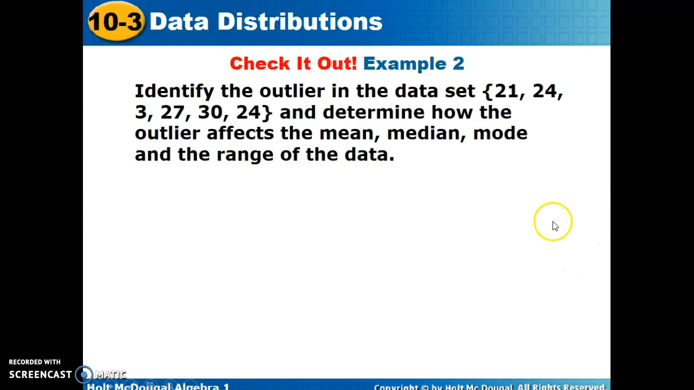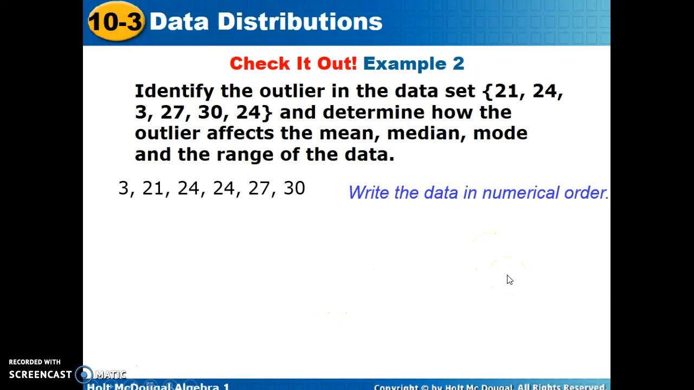Check it out. Example 2. Want to do the same thing. Identify mean, median, and mode. Identify the outlier and compare with and without that outlier. So putting our data into numerical order, we see 3 as our smallest value. 21, 24, 24, 27, and 30. Determine how the outlier affects the mean, median, mode, and range.